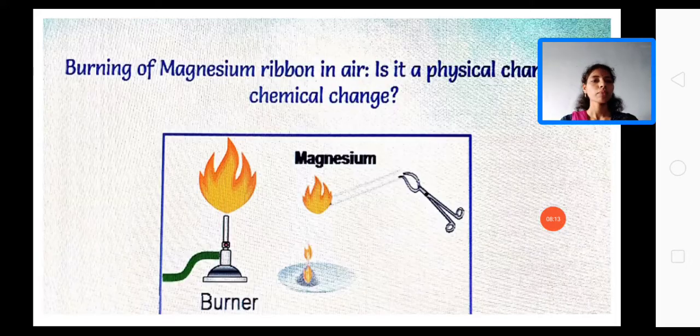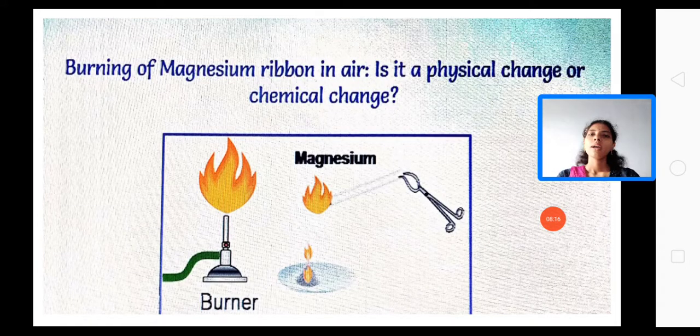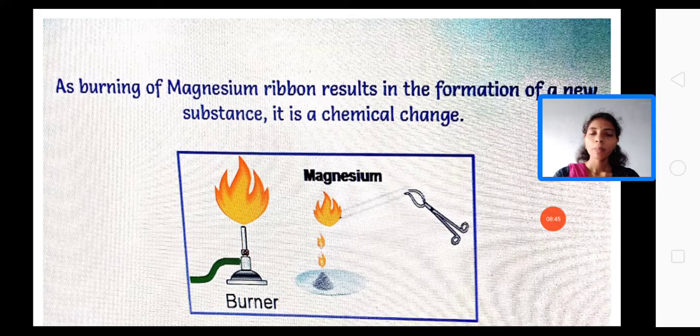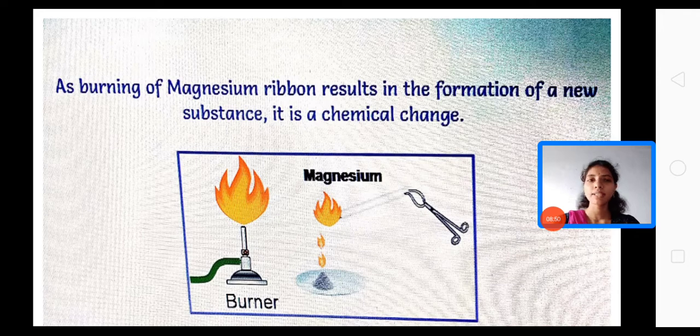Yes? And see here. Burning of magnesium ribbon in air, is it a physical change or a chemical change? We are taking one magnesium ribbon and burning it in the presence of air. In the presence of air means the magnesium ribbon will burn in the presence of oxygen. Everything will burn in the presence of oxygen only. Right? Here, as burning of magnesium ribbon results in the formation of a new substance, it is a chemical change.